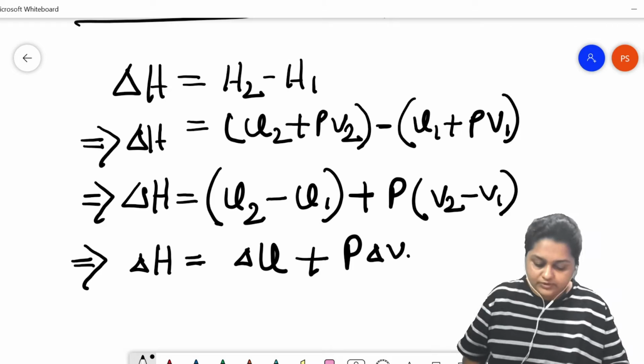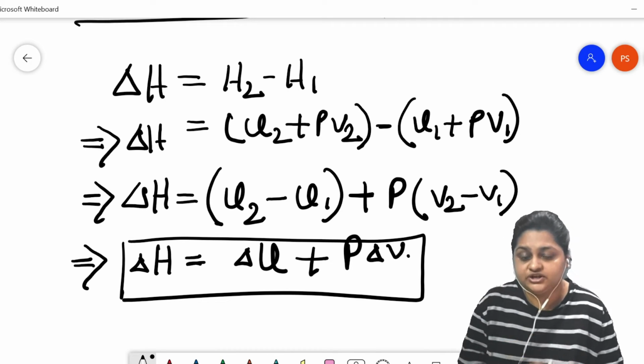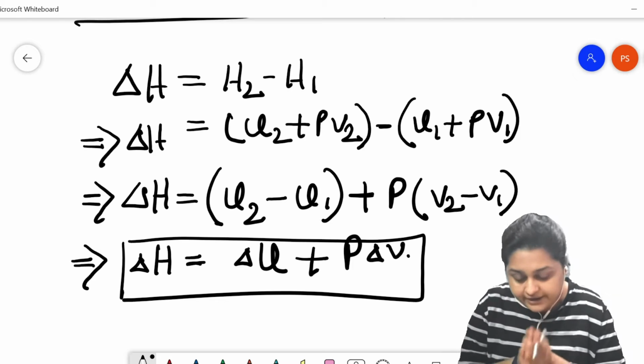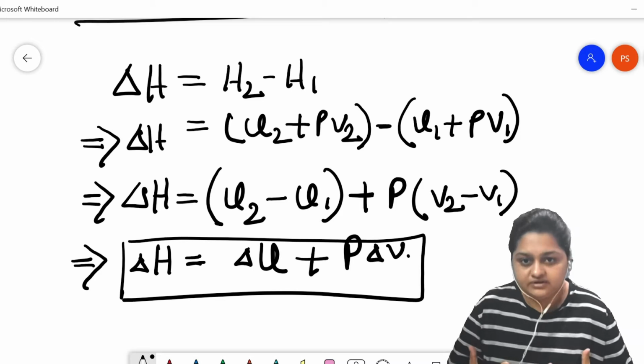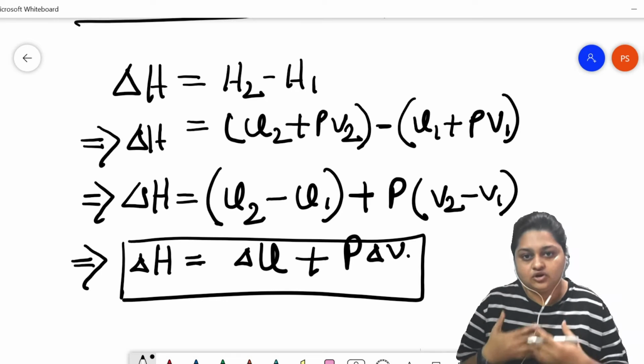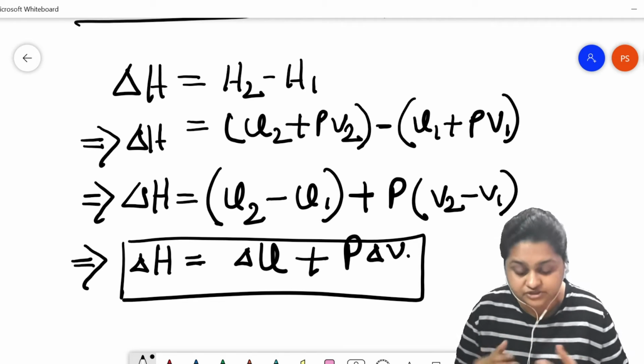Now we can ask why we applied the constant pressure condition in this example. Most chemical reactions happen against a constant external pressure, that is, against the constant atmospheric pressure.